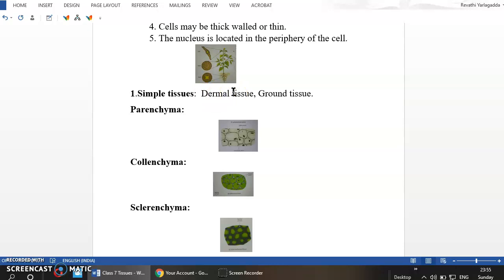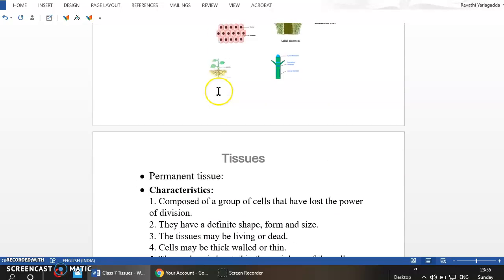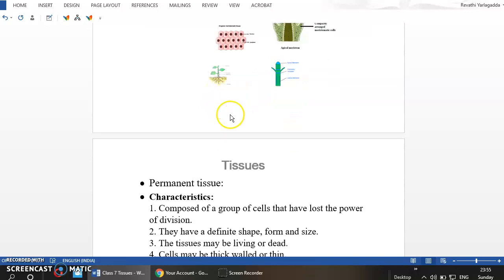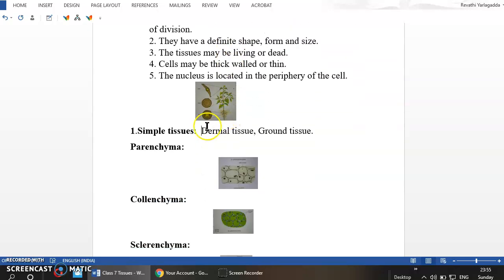Whereas epidermis is said to be the outermost covering of the young parts of the plants like roots, stems and leaves. We have seen the epidermis in the root structure. That epidermis is nothing but the dermal tissue only. Then ground tissue.